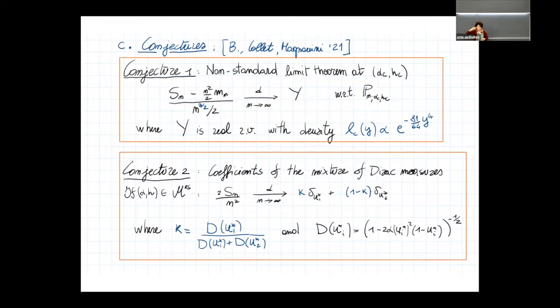This is the first conjecture, and I'll try to say a few words. And the second conjecture is about the value of k, that we believe is this quantity, which is an explicit quantity that came up while studying the mean field model. So essentially two conjectures: one is about the multiplicity region, and this is about the critical point.